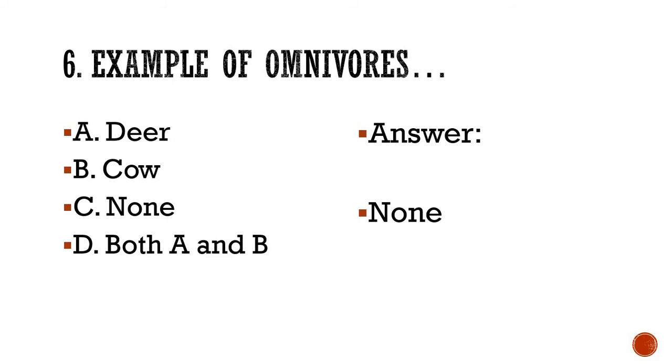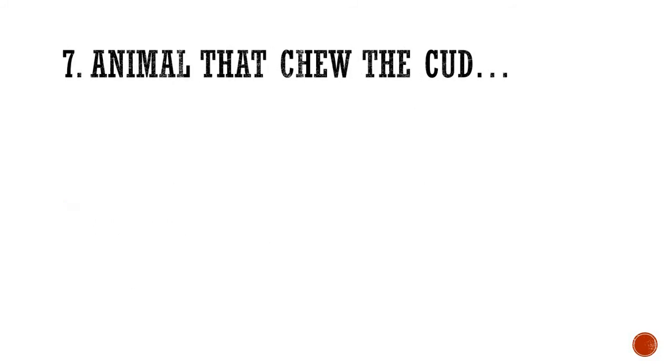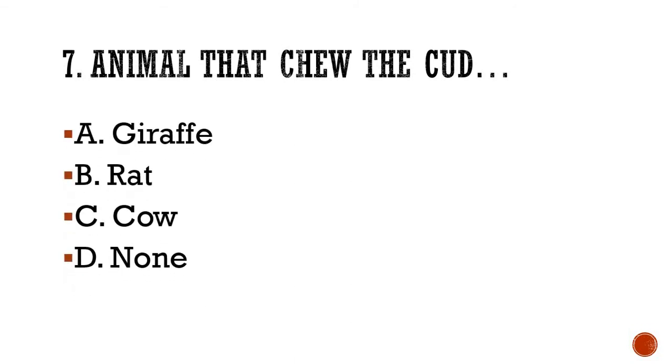Now you have mastery over the types of animals. Next question is number 7. Animal that chews the cud. Let's see the options quickly. A. Giraffe, B. Rat, C. Cow, D. None. So either it should be A, B, C, or it should be D, none. Please write down your answers. There is nothing to explain much. This is the eating habit. Animal that chews the cud. I hope that you have written the answer from the options. A. Giraffe, B. Rat, C. Cow, D. None.